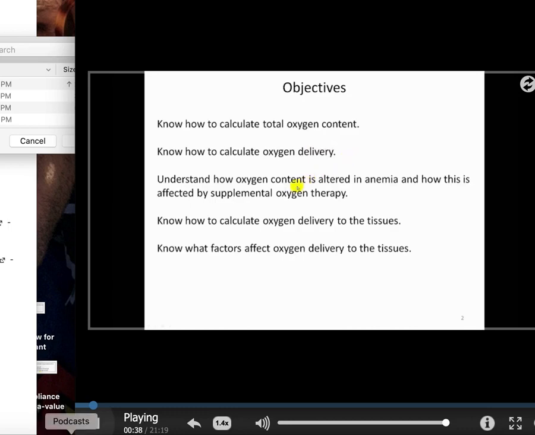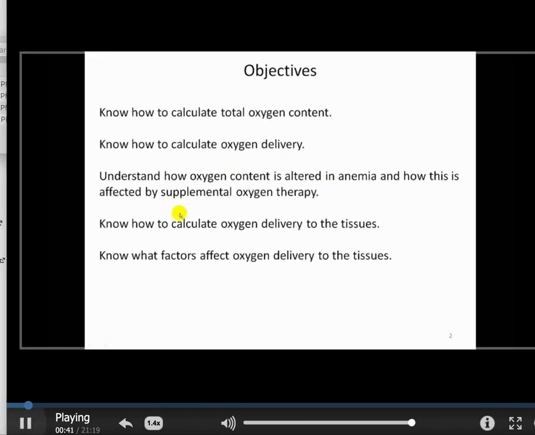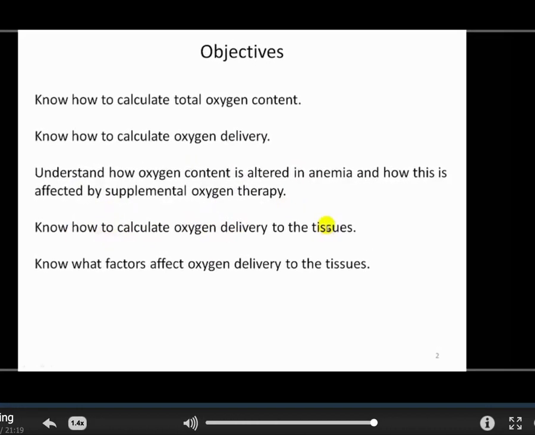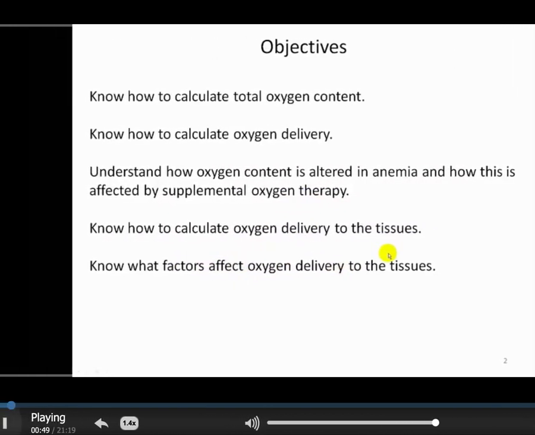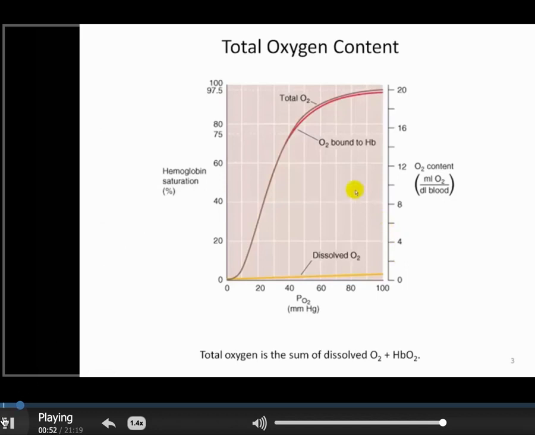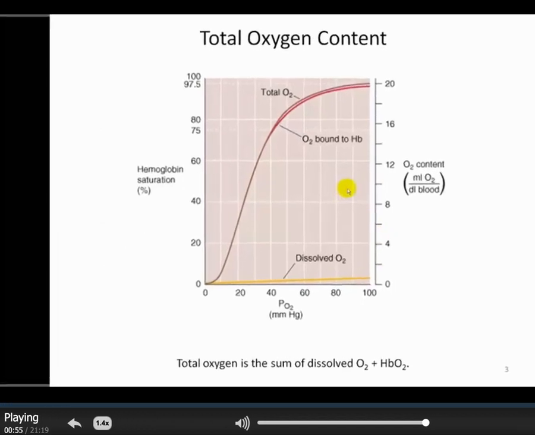Output, understand how oxygen content can be altered in anemia, and how to calculate, again, oxygen delivery specifically to the tissues, and again, the factors that will affect oxygen delivery to the tissues. So again, what we're going to get at here is understanding what our total oxygen content is.